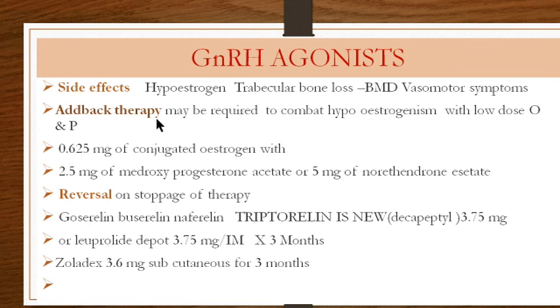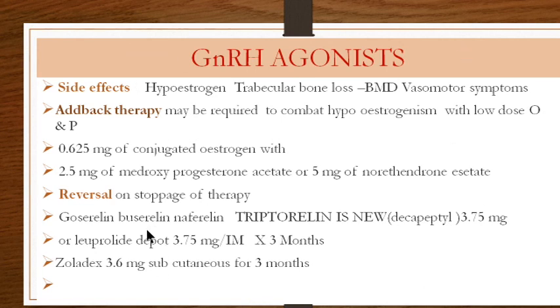We discussed add-back therapy, that is, you may be required to give low dose estrogen and progesterone to combat these hypoestrogenic effects. And what estrogen do you give? You give conjugated equine estrogen 0.625 milligram. And what progesterone do you give? You give medroxyprogesterone acetate 2.5 milligram, or you can give 5 milligram of norethindrone acetate. The reversal occurs on stoppage of therapy. When you stop GnRH, these trabecular bone changes or vasomotor changes come back to normal.